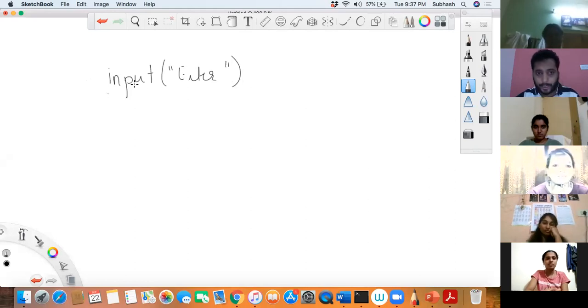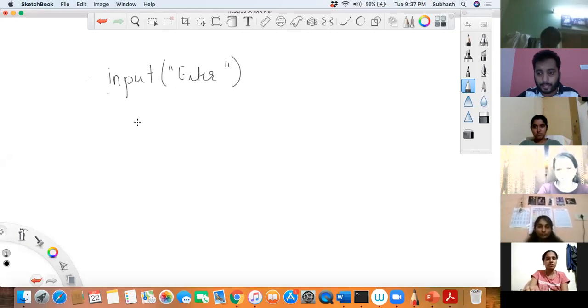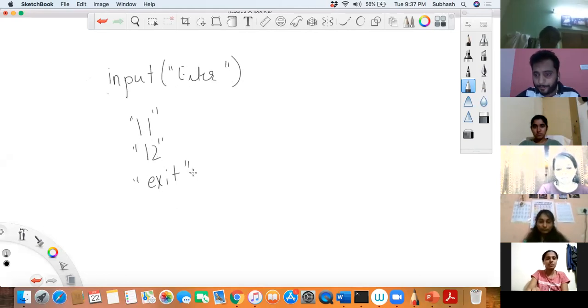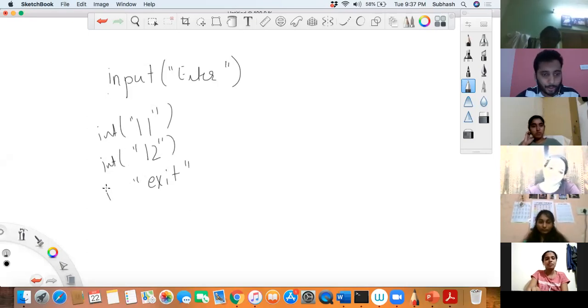It takes a string, correct? Basically, when you enter anything. So tell me, for your program, how many types of input are you giving? What all are you giving? I am giving an integer and one string. What is that string? Exit. Actually, you are giving all strings only. 10, 11, yes, 12. All strings only, right? Even this will be a string, this will be a string, and this will be a string, correct? Yes, sir. So this can be converted to an integer, correct? Yes, sir. Now, the error that it is showing is when you're giving exit, it is trying to convert this.